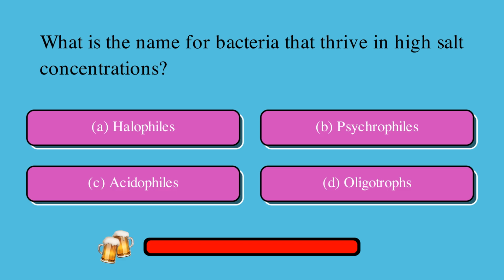What is the name for bacteria that thrive in high salt concentrations? Is it A. Halophiles, B. Psychrophiles, C. Acidophiles, or D. Oligotrophs? The correct answer is A. Halophiles.